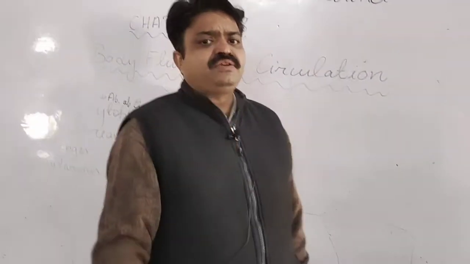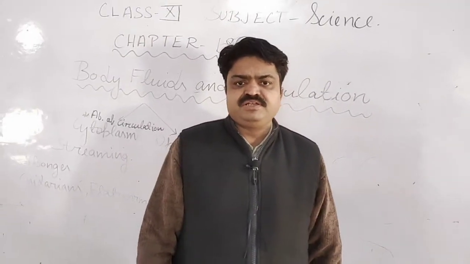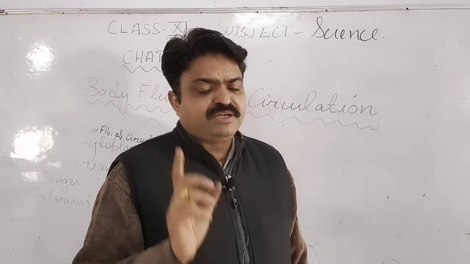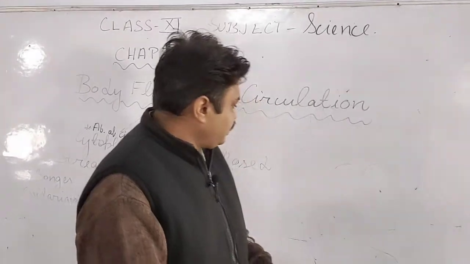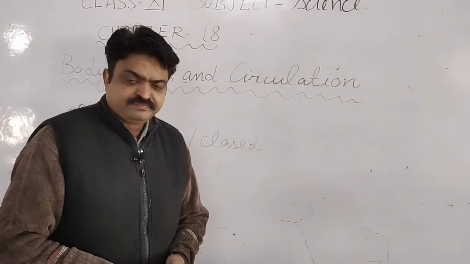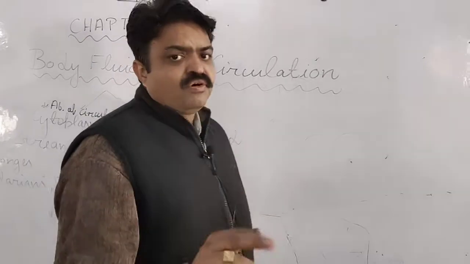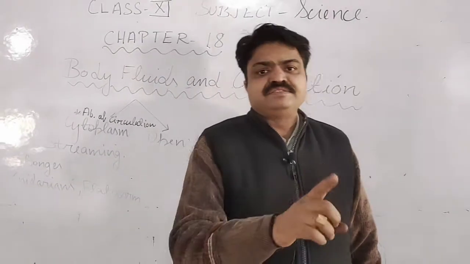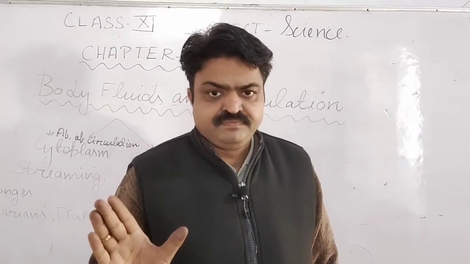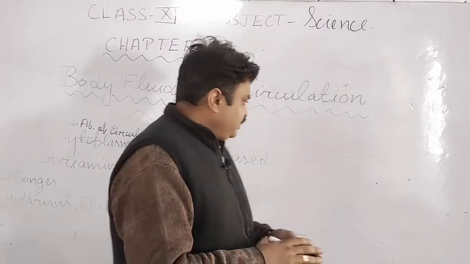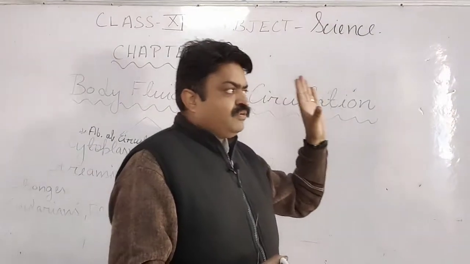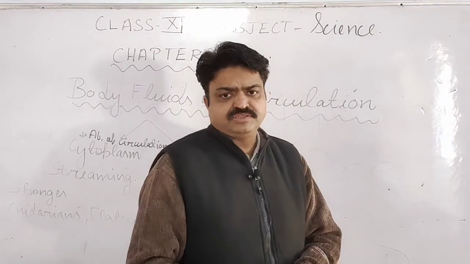Two types of circulatory systems are found in them, students. First is the open circulatory system and second is the closed circulatory system. So today we will discuss the classification and the importance of the circulatory system.